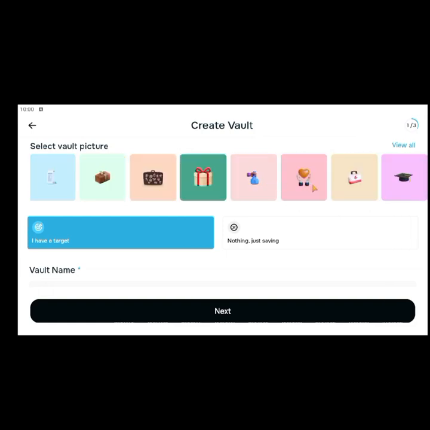You can also save for Hajj. This is Hajj. You can save for maybe a holiday. You can save to get a car, and there are many things here too. You can just scroll through and see all of them. Okay, so you can see, you want to do charity, graduation, emergency, and I don't know what this is, maybe savings or donations. This is maybe gifts. I don't know what this one is.